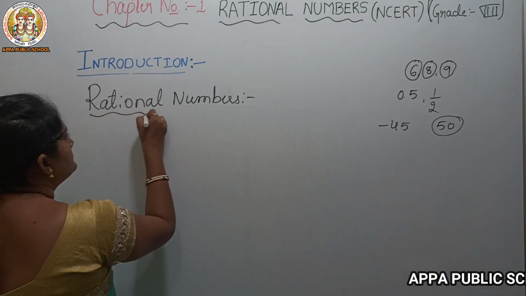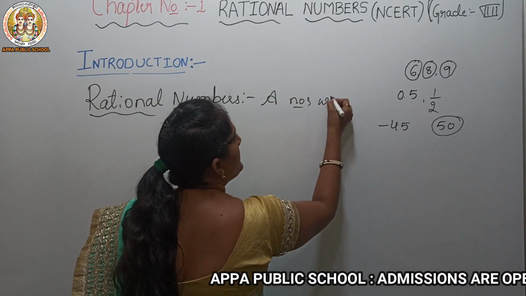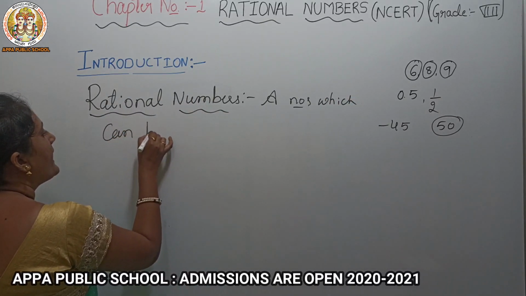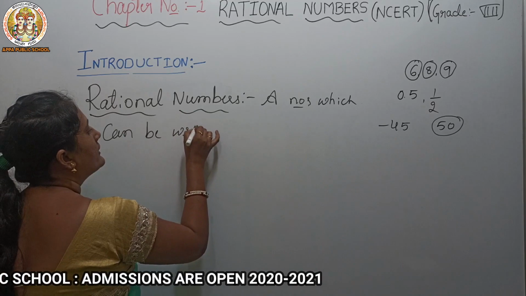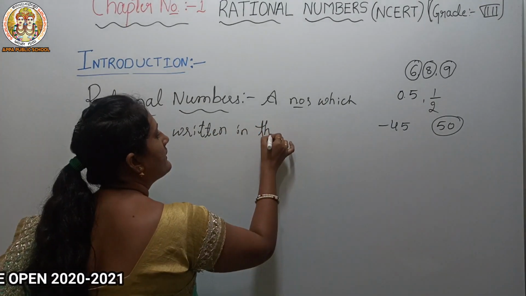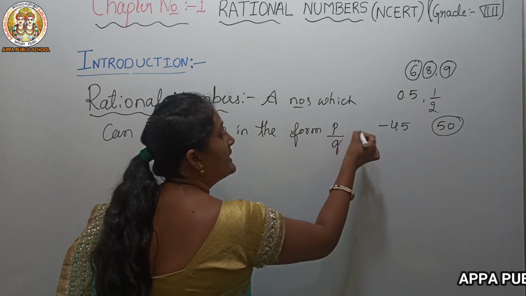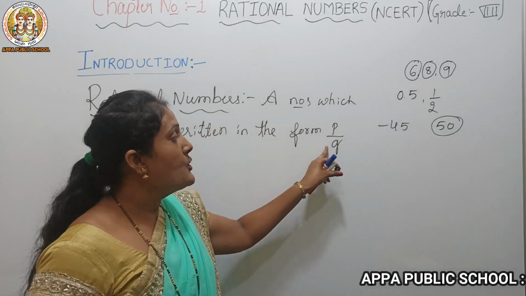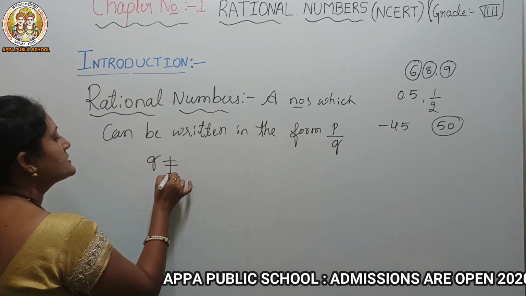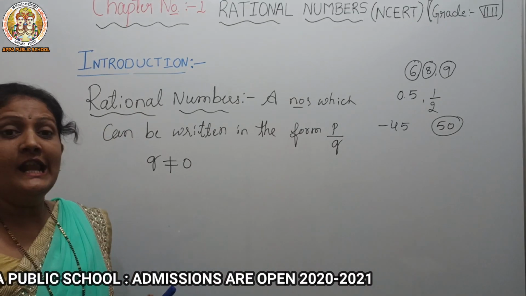Here p and q are integers, and the condition is that q should not be equal to 0. That type of number we call a rational number.